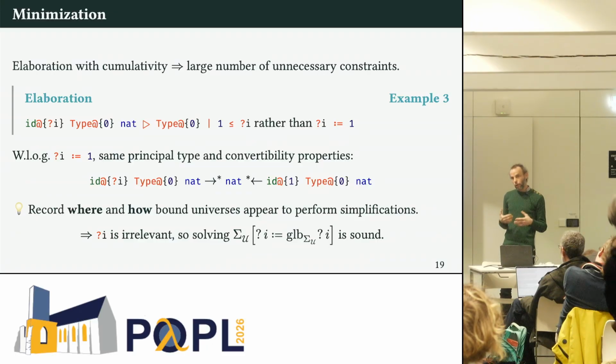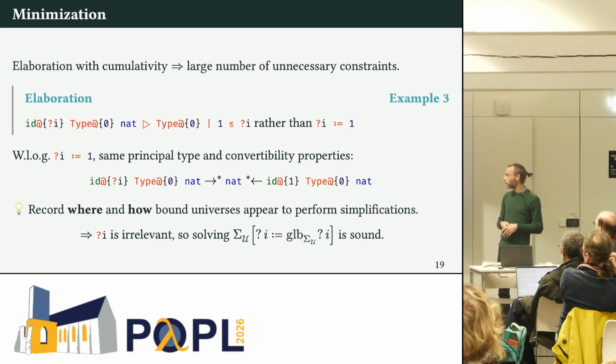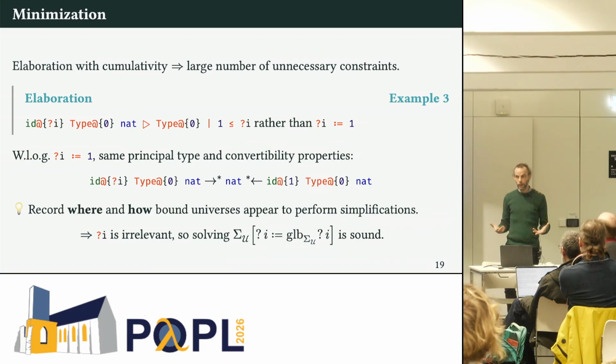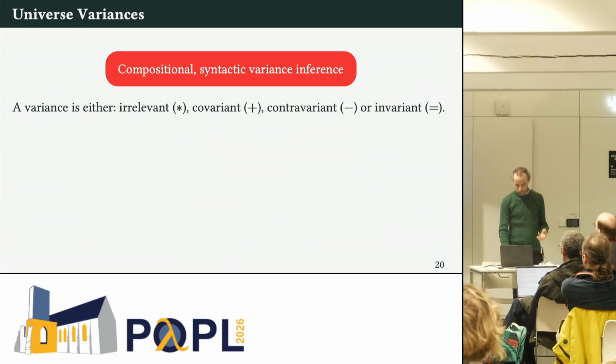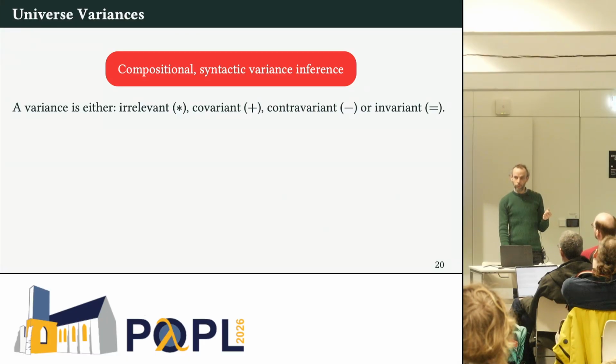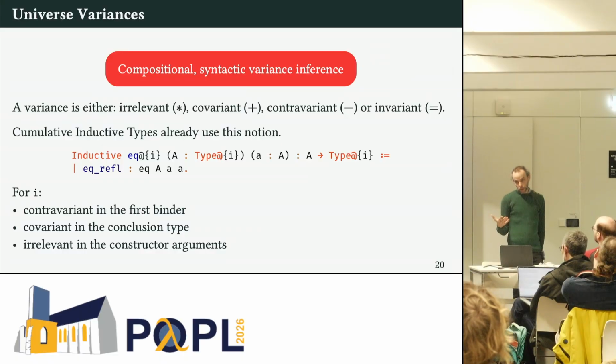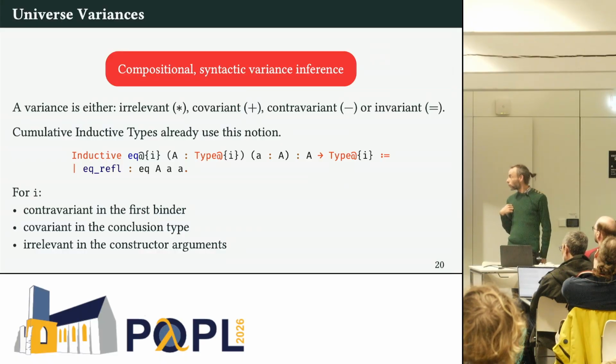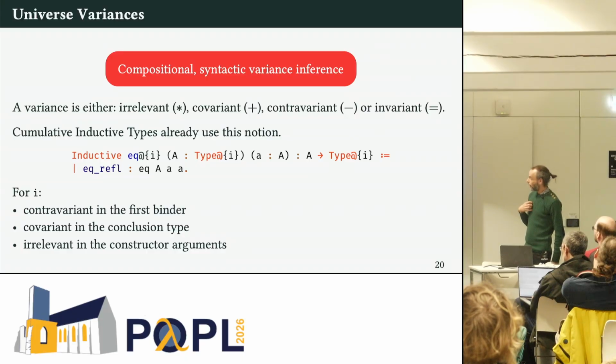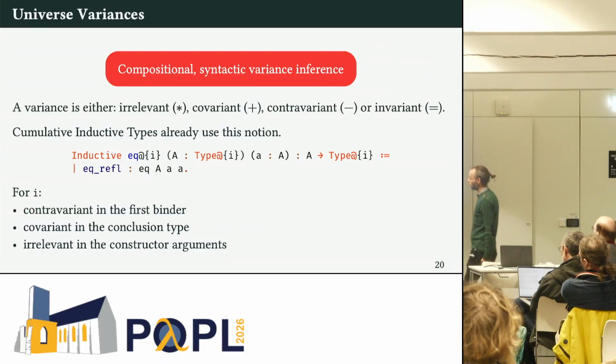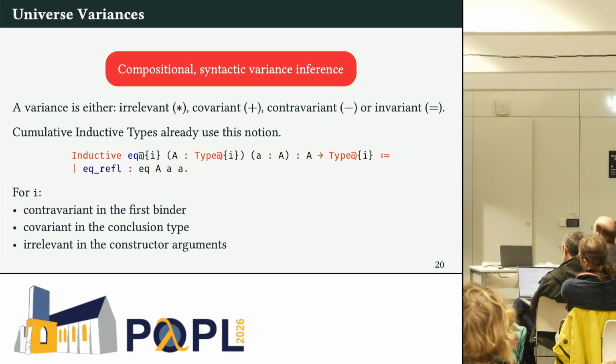So we're going to record how and where universes appear to perform this kind of simplification when they're really not losing any generality. The idea is to maintain some information about the variance of universes, how they appear in terms. You can have irrelevant, covariant, contravariant, or invariant. That's an idea that was already present in our work on cumulative inductive types with Amin Timany, where for the equality type, we can say that i, the universe binder, is irrelevant, as soon as Eq is applied to at least one parameter.